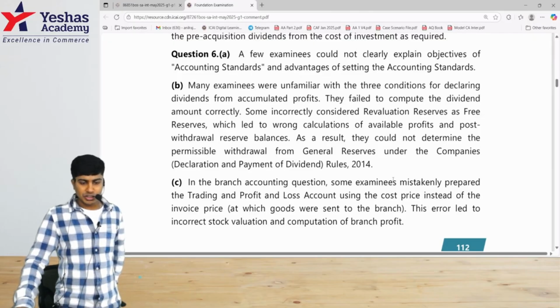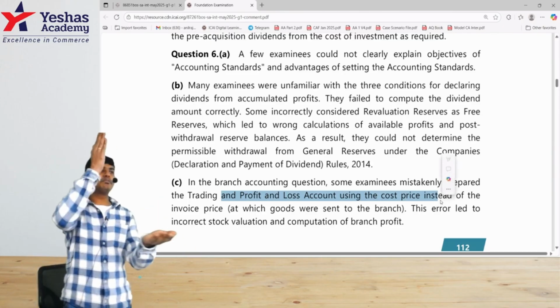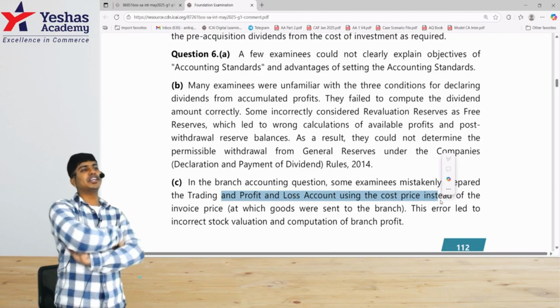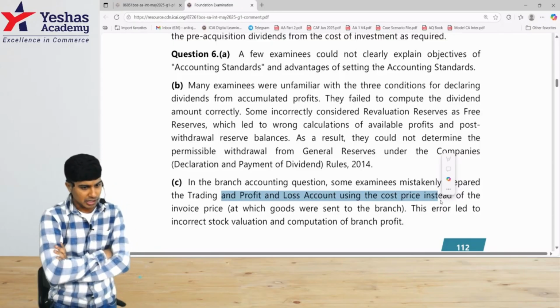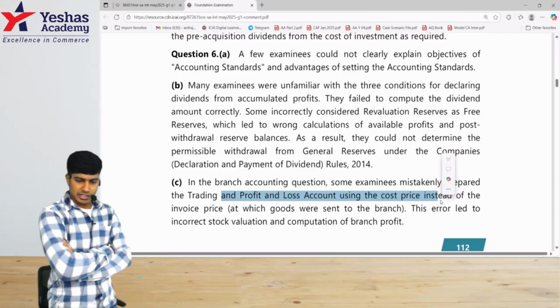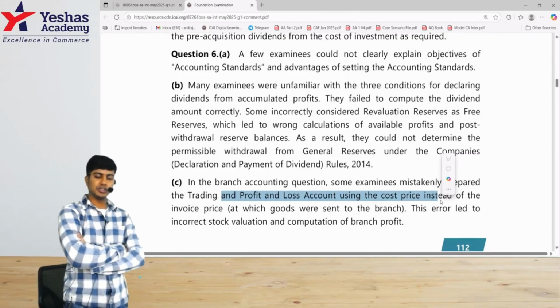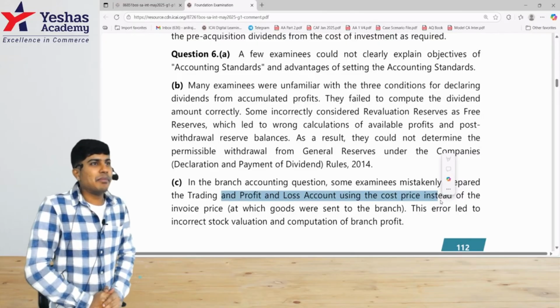Last one, 6C. In the branch accounting question, some examinees mistakenly prepared the trading and P&L account using cost price. We were supposed to write invoice price and then eliminate the loading amount on that to find the cost price. Some of them straight away wrote the cost price and that became an error. Instead of the invoice price at which the goods were sent to the branch, this error led to incorrect stock valuation and computation of branch profit.